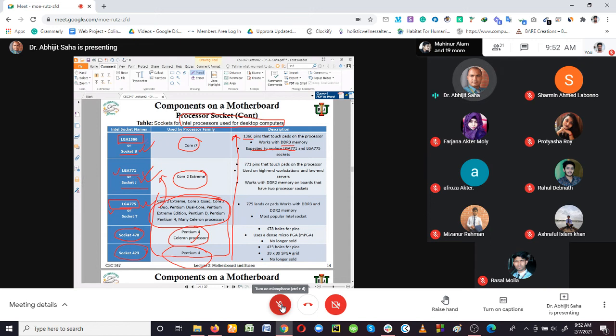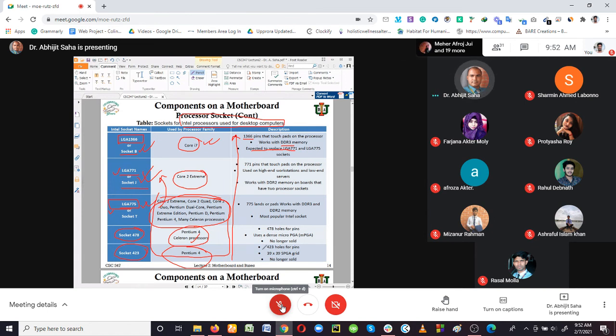And here we have LGA 1366, which supports the Intel Core i7 processor. You can find the difference: day by day the processor pin numbers are increasing, and they support more RAM. That is the technology development.